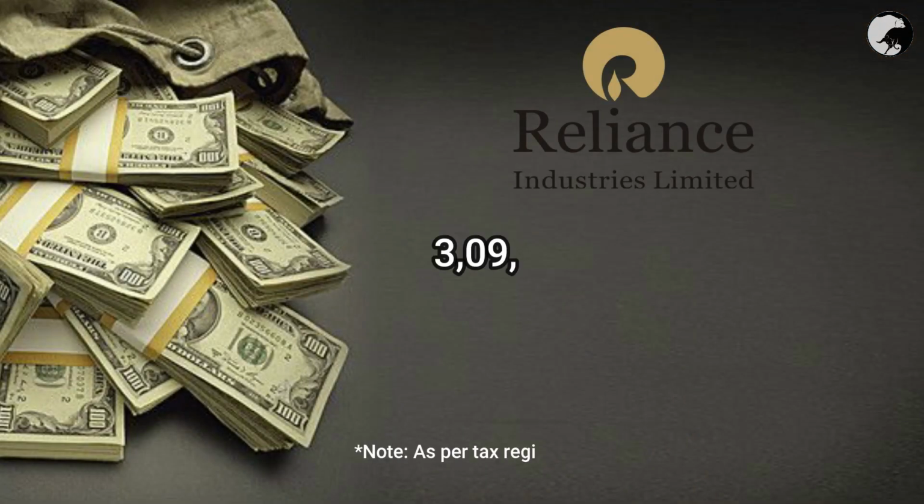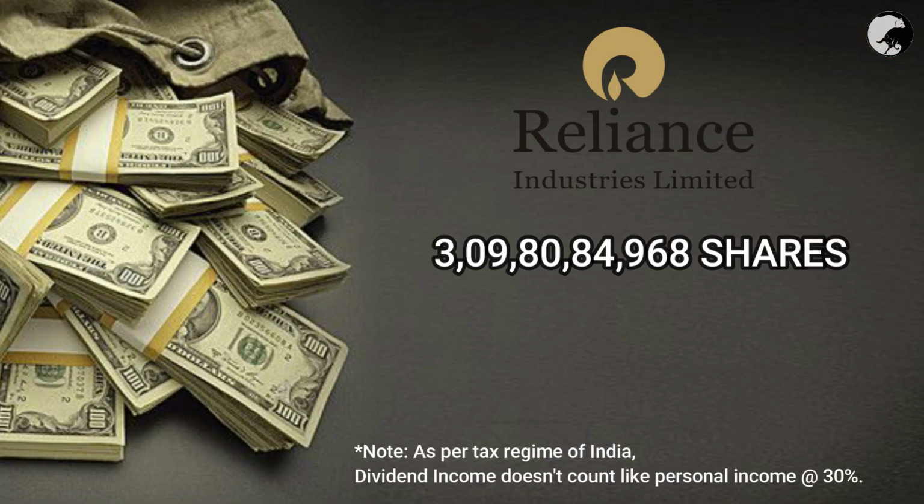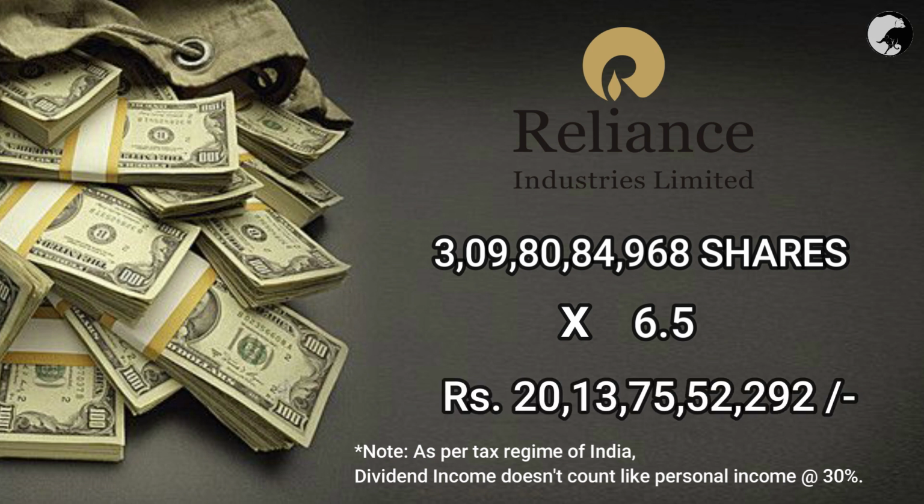I know you are also eager to know the numbers or the figures. This year Reliance Industries announced a dividend of 6.5 rupees per share. If we multiply that by the total number of shares which we had seen earlier, held by the Ambani family as promoters, 3,98,084,968 shares multiplied by 6.5 rupees per share, the result would come to around 20,137,552,292 rupees. These are rough figures of the pre-tax income of Mr. Mukesh Ambani.